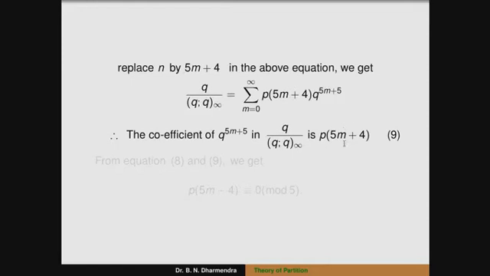So, then from equations 8 and 9, okay, from 8 and 9, what is 8? 8 is that the coefficient of q^(5m+5) in q by (q;q)∞ is congruent to 0 modulo 5. Here this one is the coefficient of q^(5m+5) in q by (q;q)∞, which is p(5m+4). So, we get the first conjecture of Ramanujan, that is p(5m+4) is congruent to 0 modulo 5. So, hence the result.